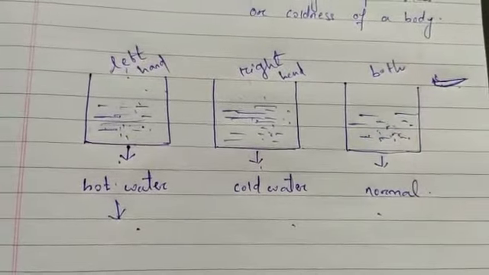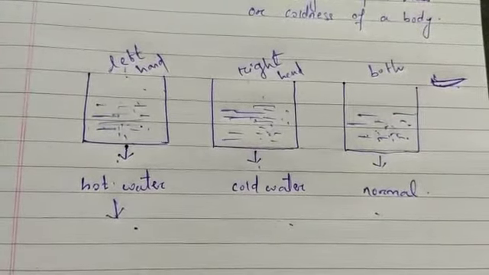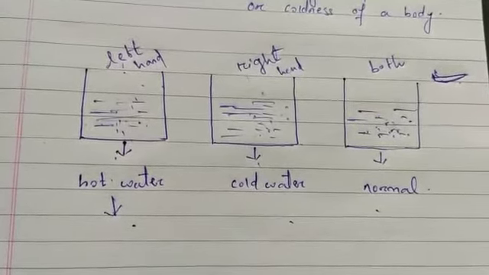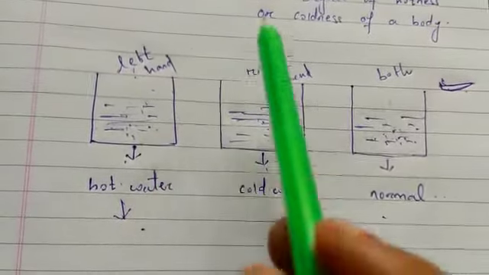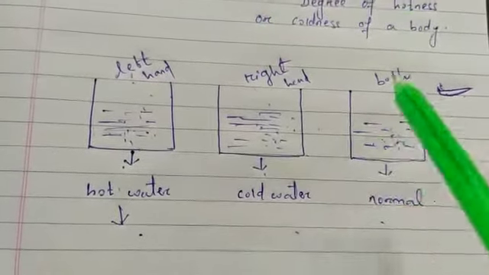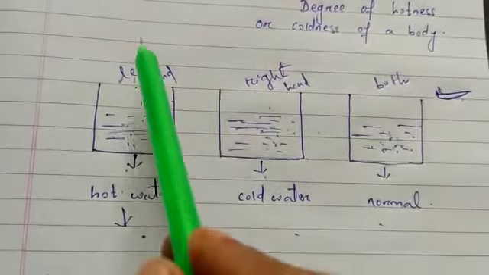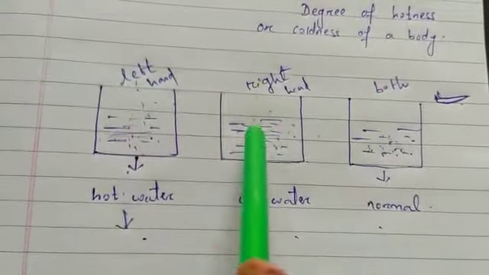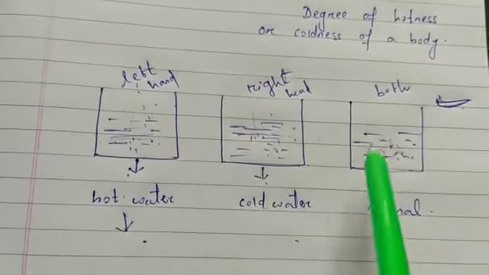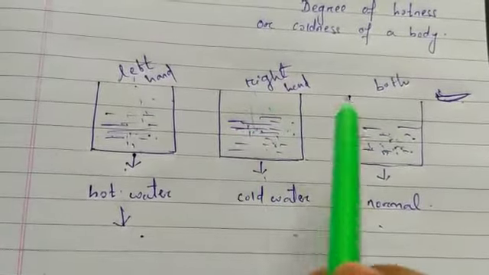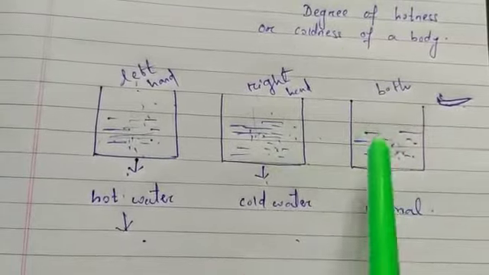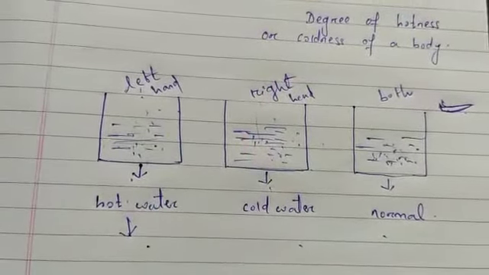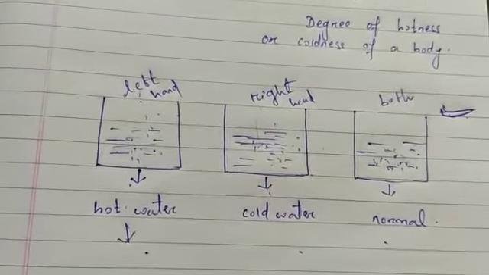That is because heat flows, or transfers, from a body at high temperature to a body at low temperature. That is why here heat was more and here heat was less. Here heat was very low and, compared to this, here heat was high. So heat energy transfers from a region of high temperature to a region of low temperature.